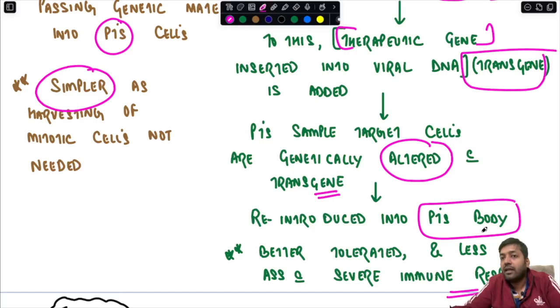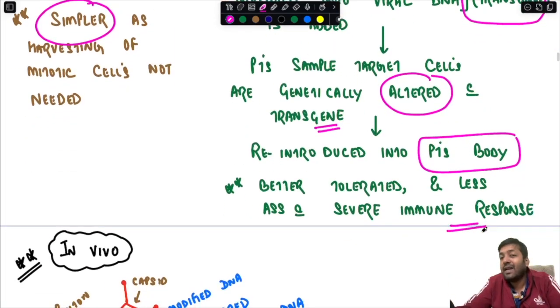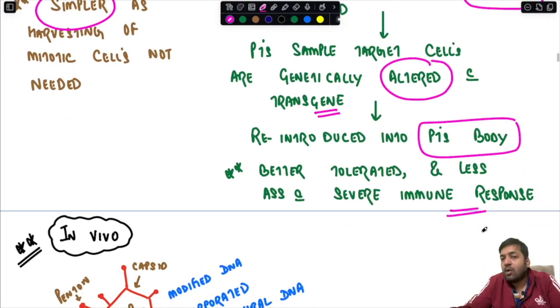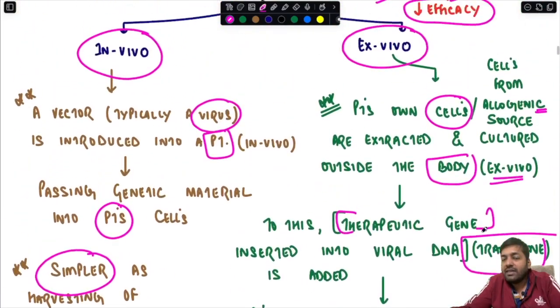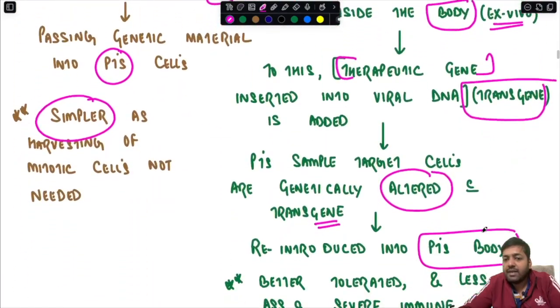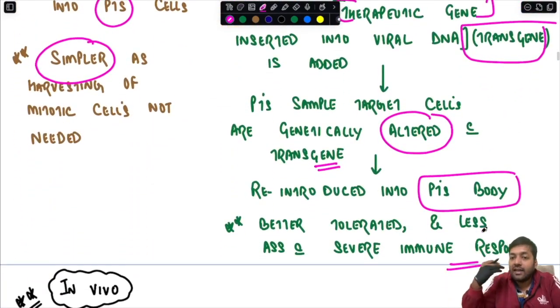Transgene is nothing but the therapeutic DNA. All this is being done outside the human body. Once alteration occurs, they are reintroduced into the patient's body. Remember, ex vivo gene therapy is better tolerated and less associated with severe immune response.